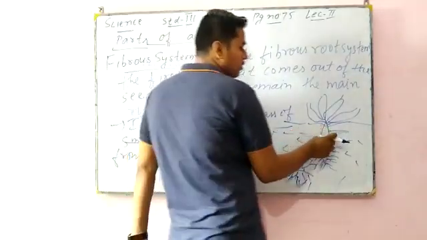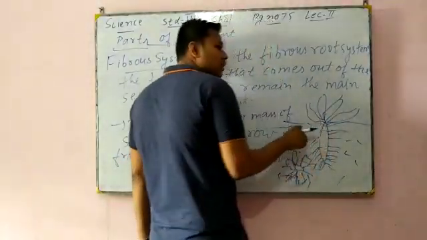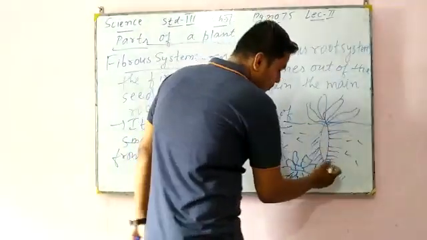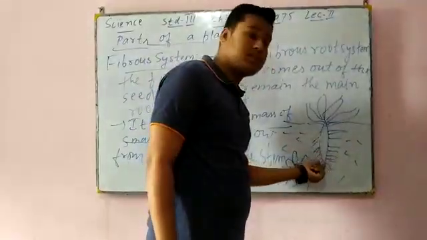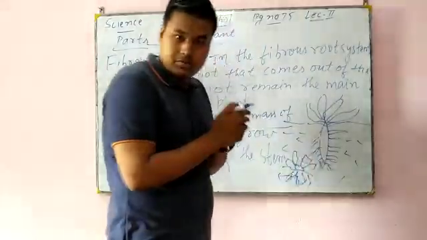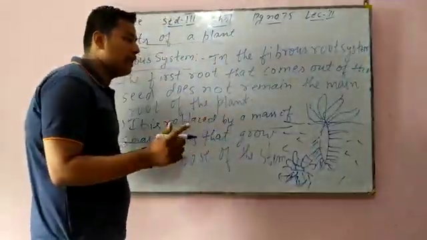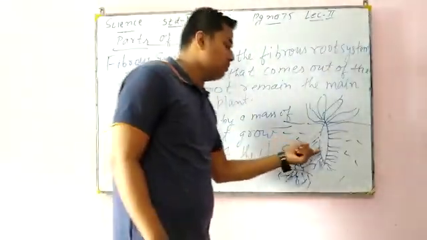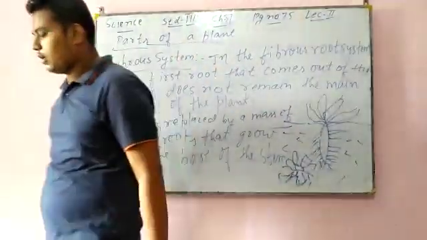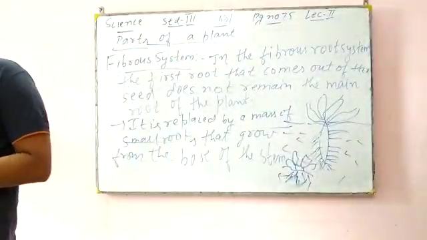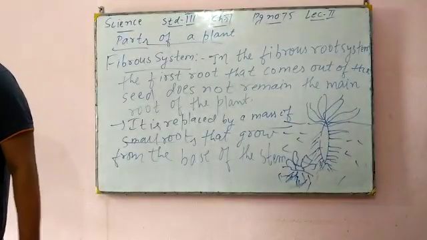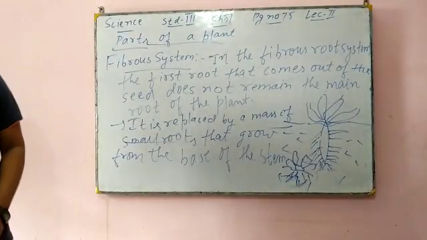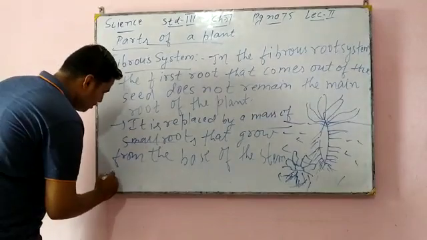So again from the base of this stem, whatever number of small roots come out takes the place of this main root. But in taproot system, what happens? Whatever first root comes, from it only all other parts of the plant come.